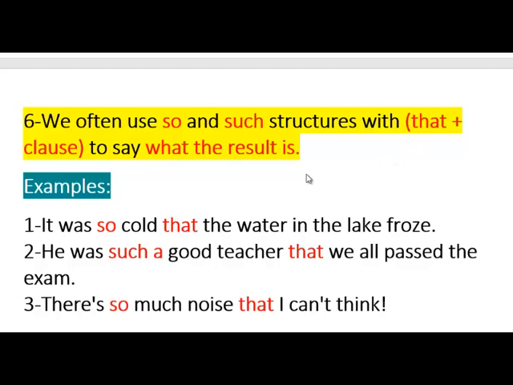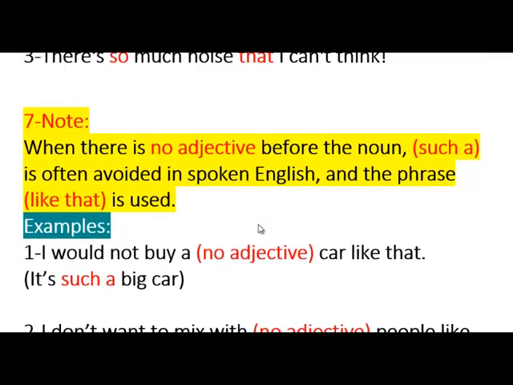So we use "that" plus a clause, okay, that we passed, that the water froze. A clause, okay? So to say what the result is of the first part of the sentence with so and such, both of them, so and such, we can use "that" with them, all right?